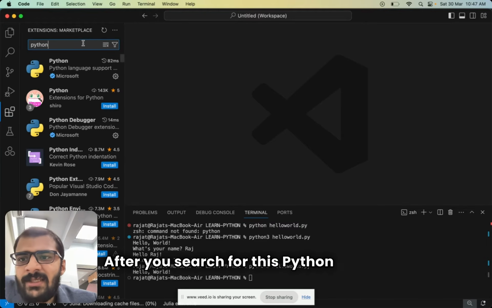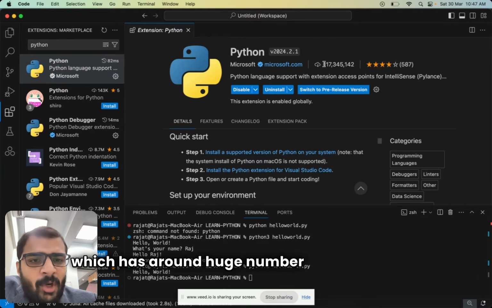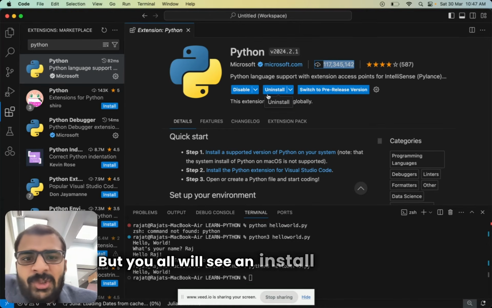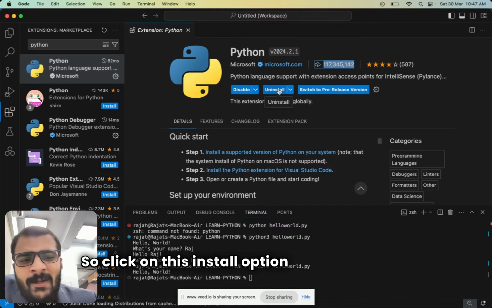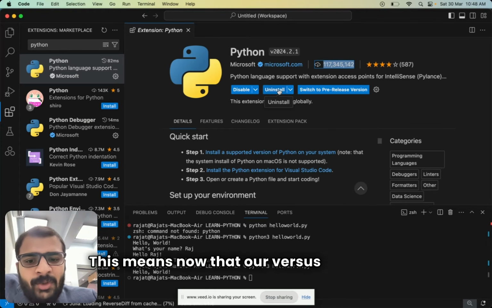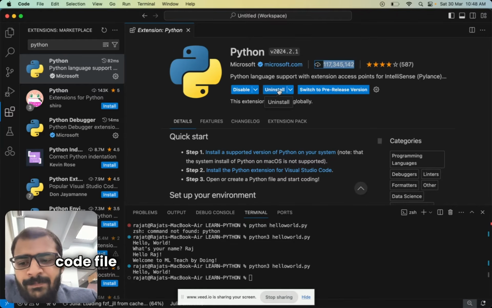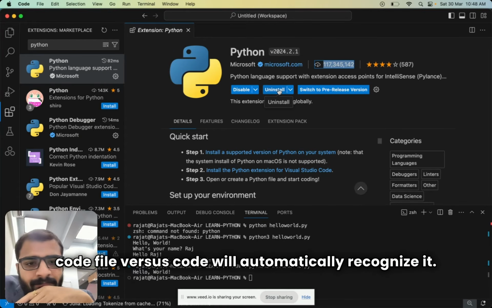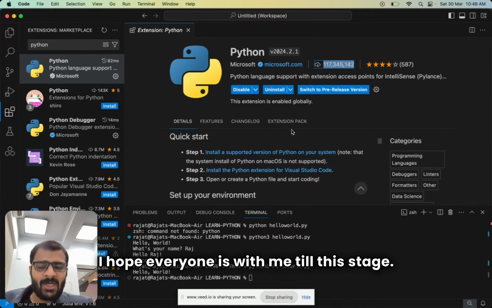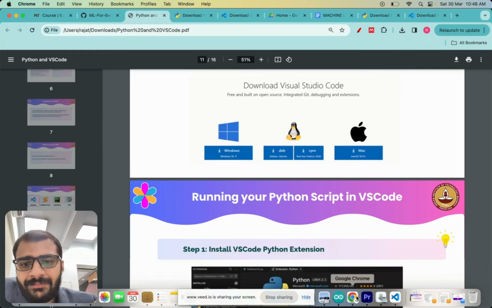After you search for this Python extension, the first thing which shows up has a huge number of installations. I have already installed it, that's why it's showing uninstall here, but you all will see an install option here. So click on this install option and it will install in 30 seconds on your VS Code. This means now that our VS Code has a Python extension, which means whenever we have a .py code file, VS Code will automatically recognize it. So that's the first step which we need to do. I hope everyone is with me till this stage. I hope you have installed VS Code and you have installed the Python extension on VS Code.